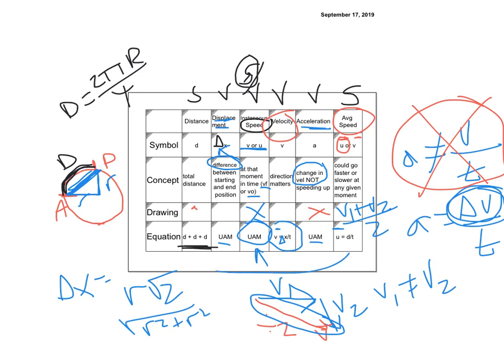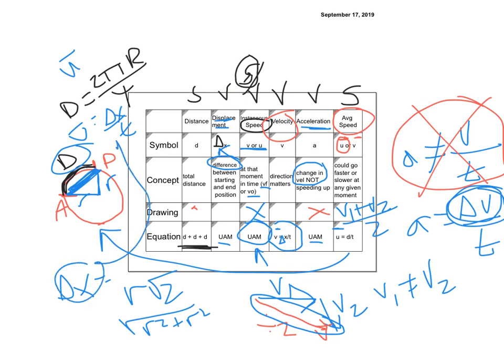So if we go back over to this picture and I was trying to find the average speed, average speed would be equal to d over t, this d. Oh, I just did it backwards. Don't do it backwards. Average velocity would be this one, my delta x over t. If I was trying to find my average speed, then I use distance over t, and I would use this one. So you're not going to get the same value, because I'm not going in one direction.